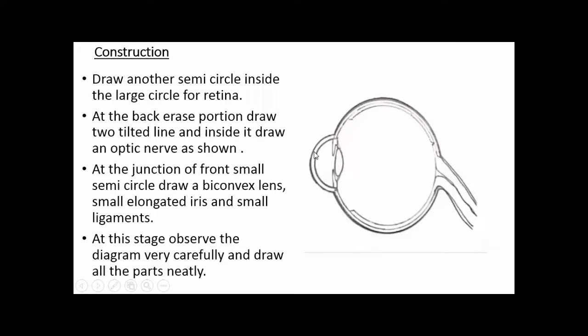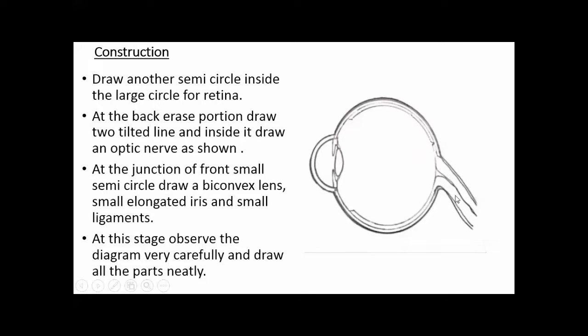Draw another semicircle inside the large circle for the retina. Here you can see another semicircle inside the eye for the retina. At the back side of the eye, you have erased 1 centimeter. Now at the back erased portion, draw 2 tilted lines.